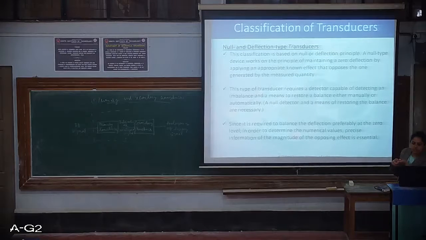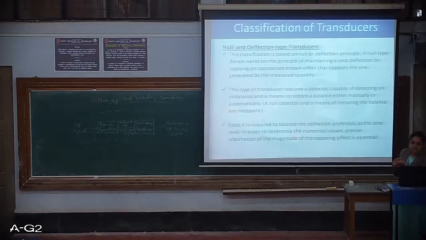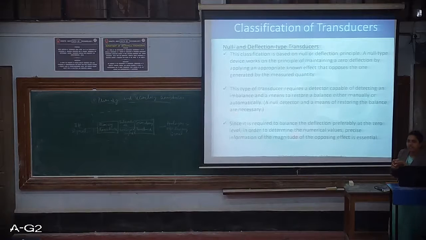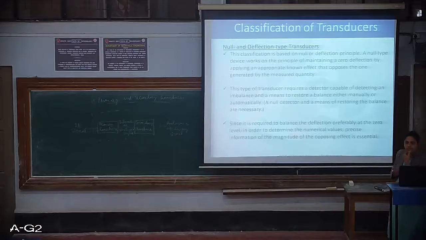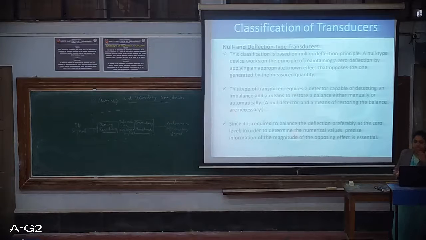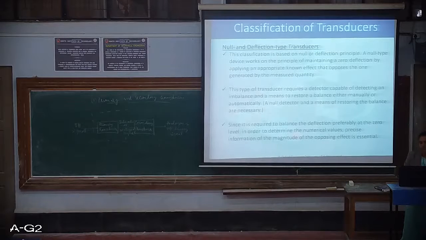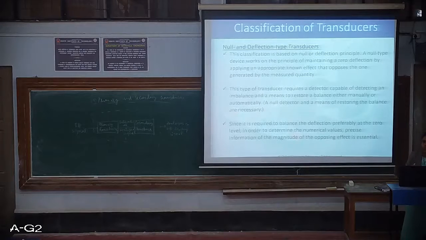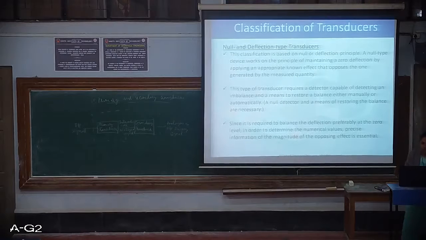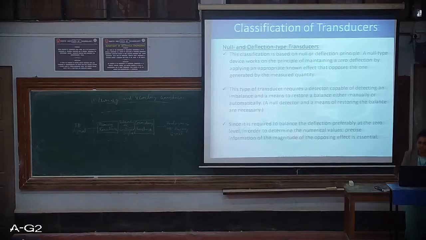You must know precisely what kind of effect it is and its magnitude, so that you can create an opposing effect using this null type transducer. Considering all these points, null type transducers are made, because that is their main working principle.